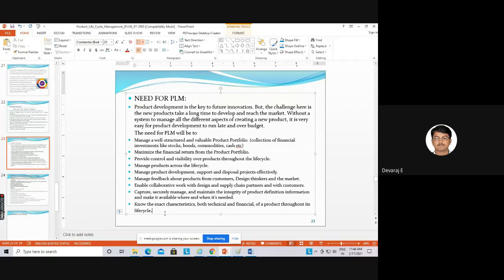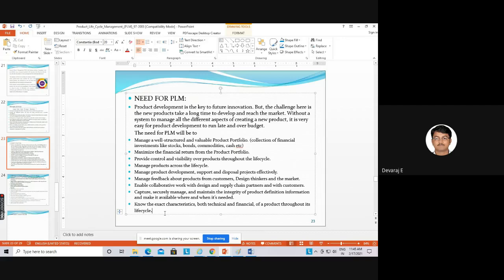This is what is called integrity; capture is nothing but store. We will store the data, secure, manage and maintain the integrity of product definition information. So what is the product definition information? Nothing but what type of technology we used, what type of method we used to manufacture. Everything we will store in the product data management, as well as the stress analysis. We'll store each and every data of the product, and make it available when and where it is needed. So if you want it after 2 years, you can get it immediately if you open the product data management software.